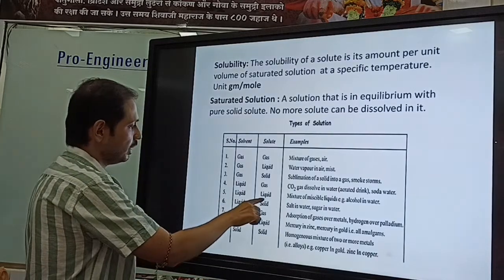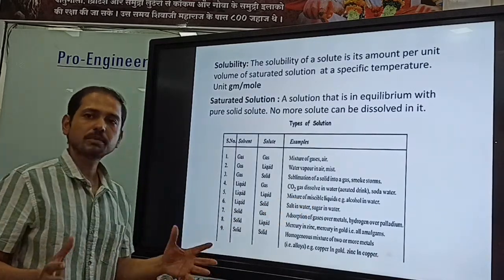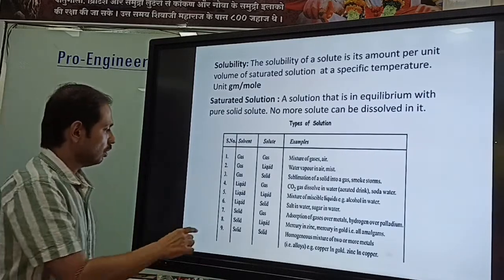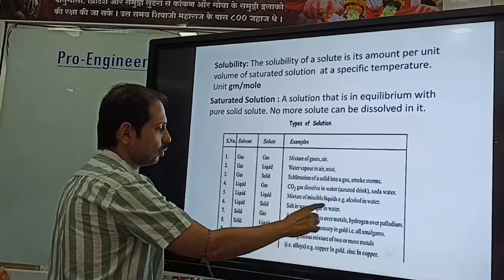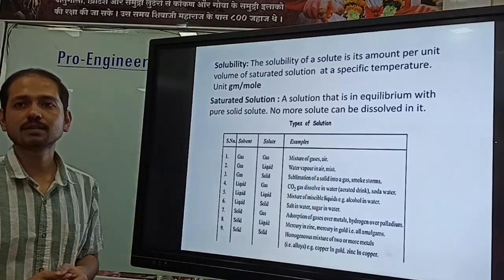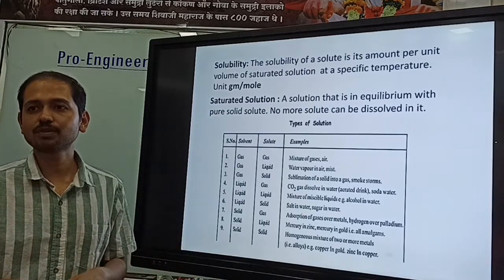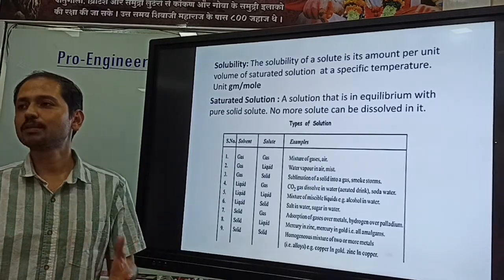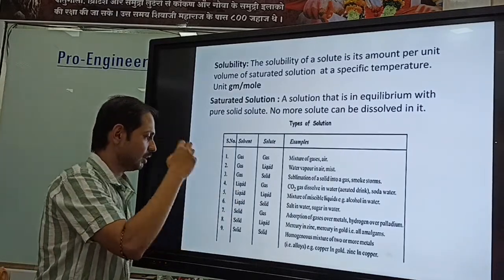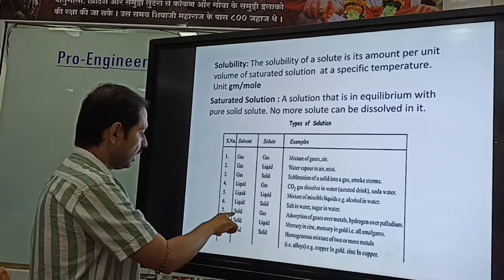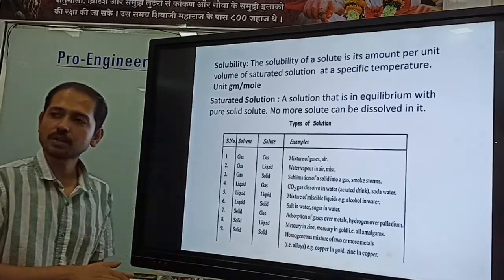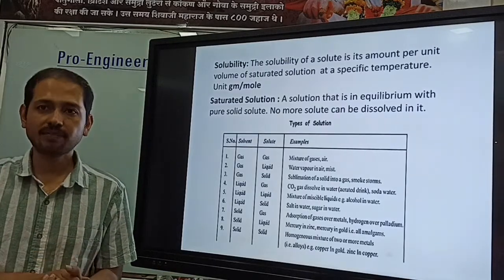Similarly, a mixture of miscible liquids, we can mix alcohol with water, and that will also give us a solution. Liquid and solid: salt in water, sugar in water, right? That is very common. If I ask any student to give an example of a solution, the student usually says sodium chloride in water or sugar in water. That is the most common example, solid in liquid, right? And solid and gas: adsorption of gases over metals. Adsorption we have also studied in 11th standard. It's a surface phenomenon.